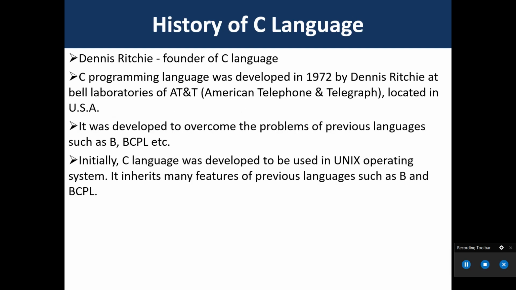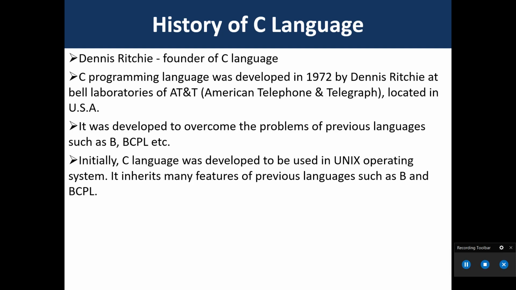Now we discuss the history of C language. Dennis Ritchie is the founder of C language. The C programming language was developed in 1972 by Dennis Ritchie at Bell Laboratory of AT&T, American Telephone and Telegraph, located in USA.